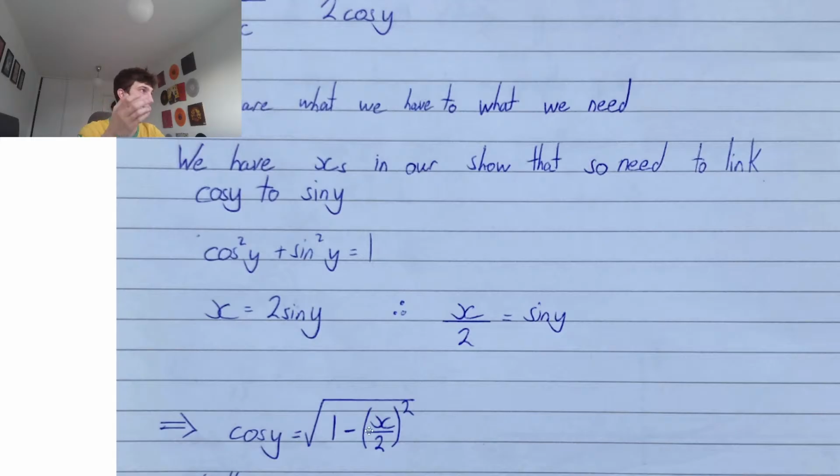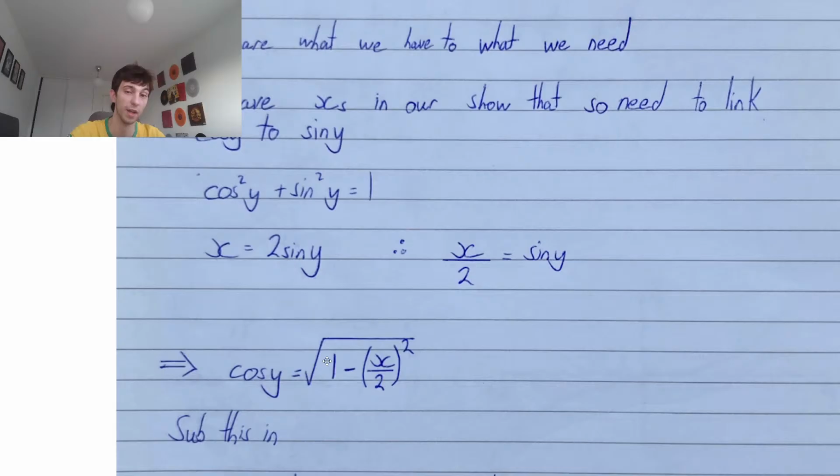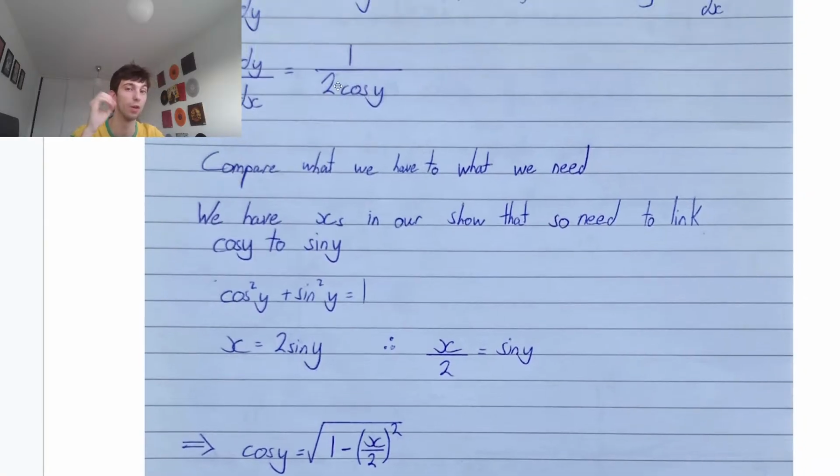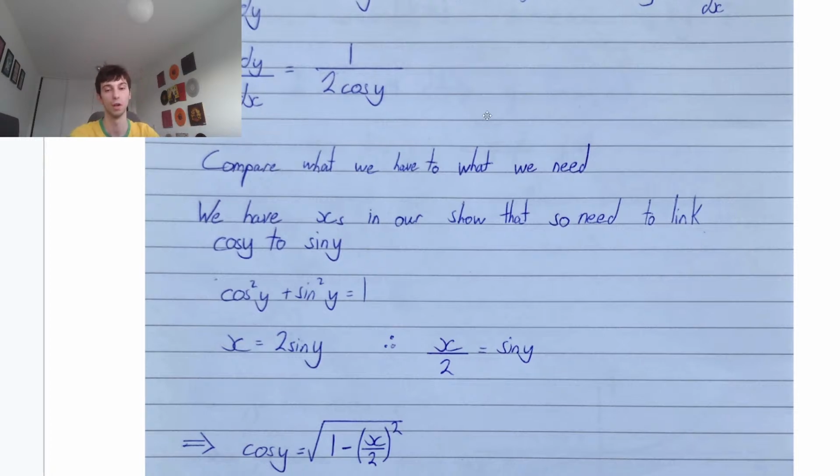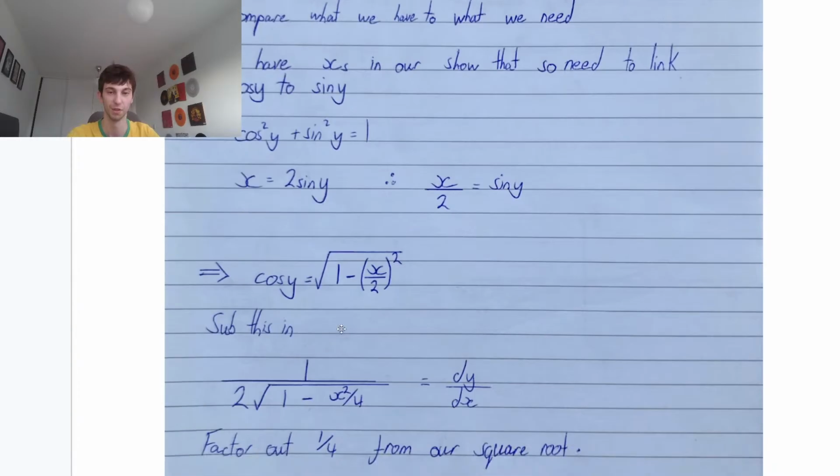Okay? So instead of sine squared, we have x over 2 squared. So from there, all we have to do is sub it into our cos y of dy dx, because remember, we're trying to get to an answer that only has x's in it. We don't have any y's, so we're going to have to make that substitution.